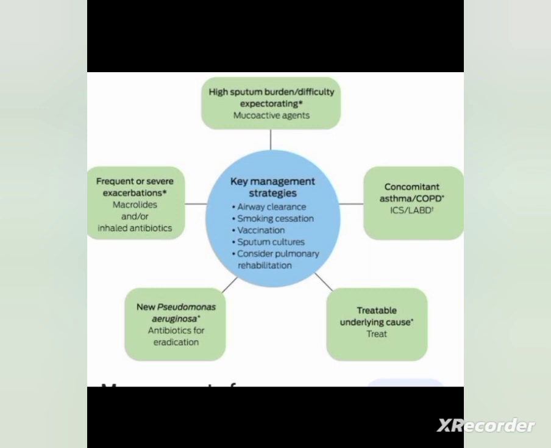Then pulmonary rehabilitation, chest physiotherapy, and postural drainage. All these are useful for bronchiectasis. Then bronchodilators can be given, nebulization can be given, and expectorants also can be given. So these are all the management measures we use for bronchiectasis.